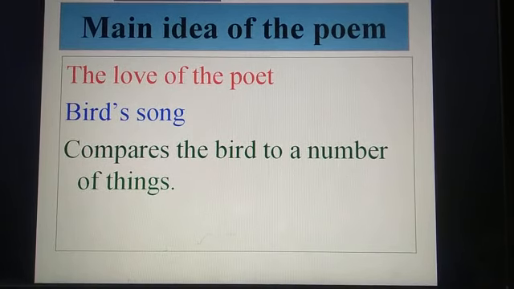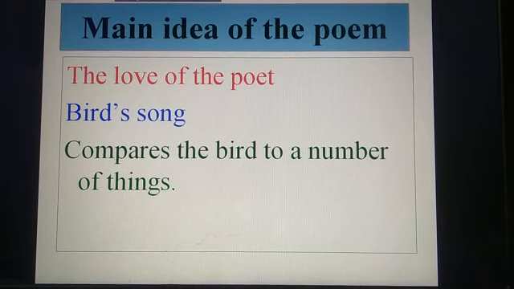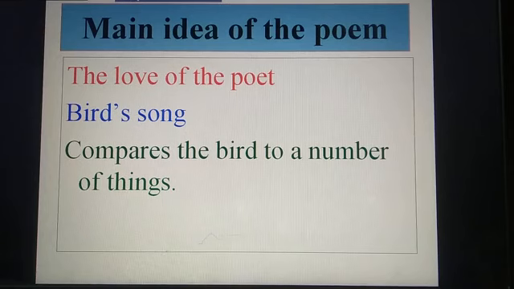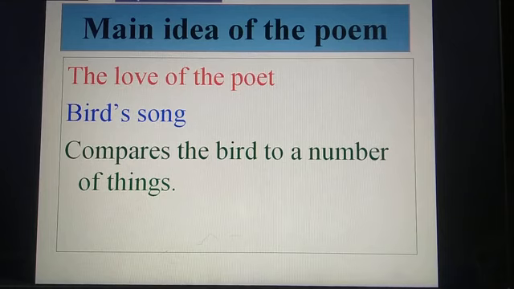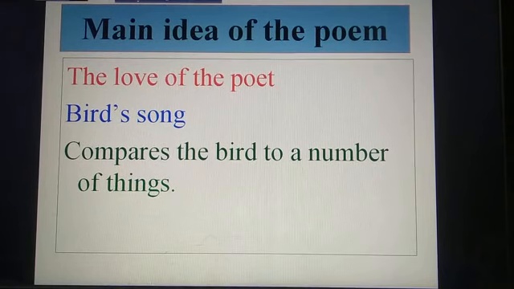Then he compares the bird's song to a range of different things: a star, a rose, the planet Venus, a thought of the poet, a maiden, a glowworm. He uses the figures of speech of simile and metaphor to make the comparison.